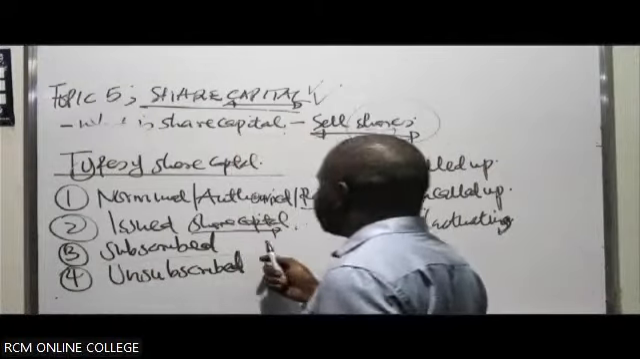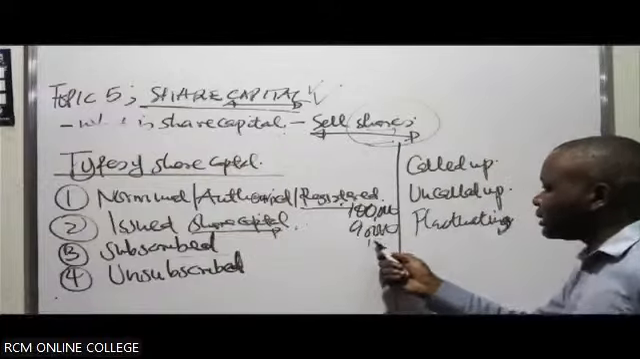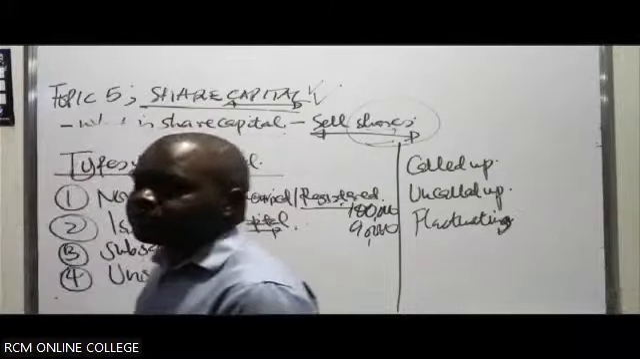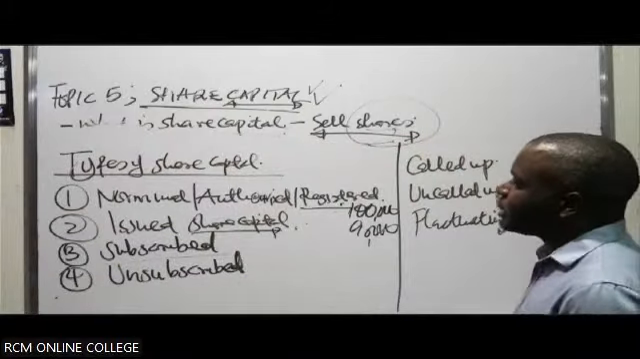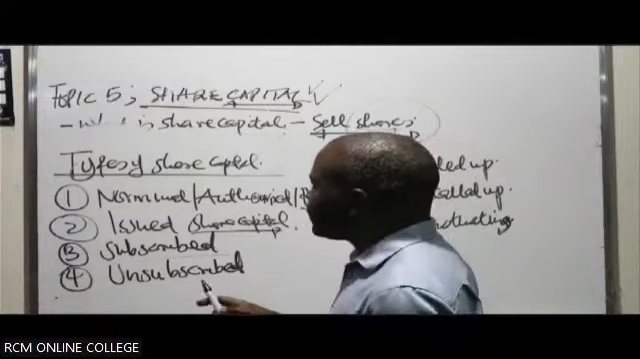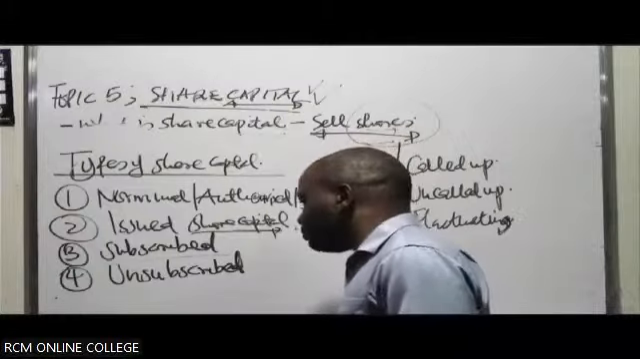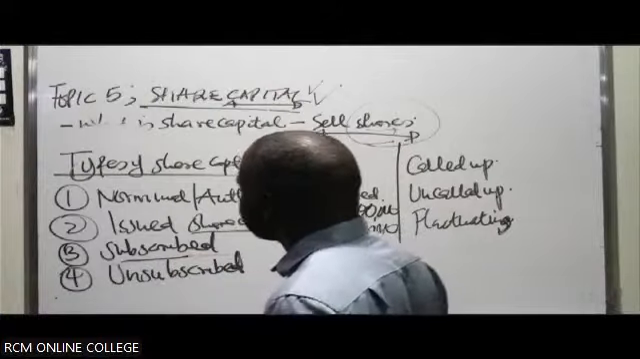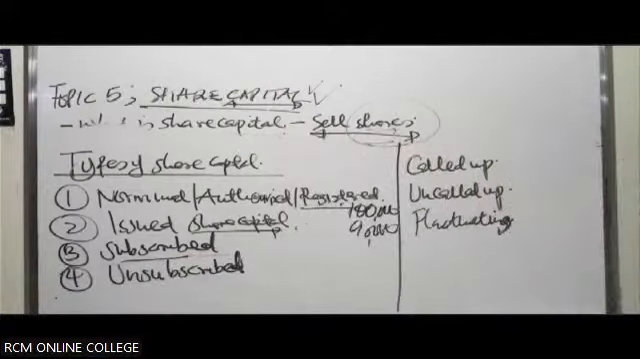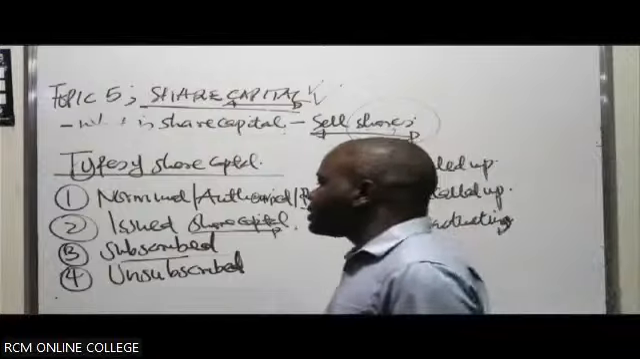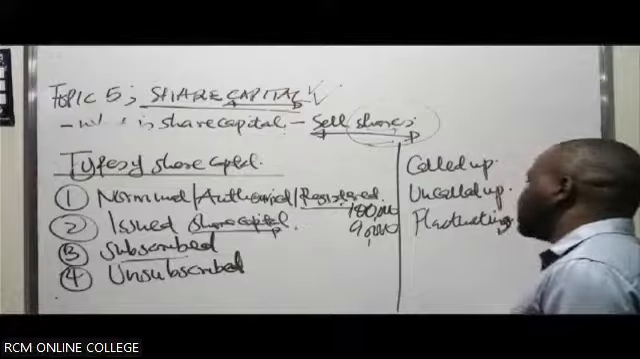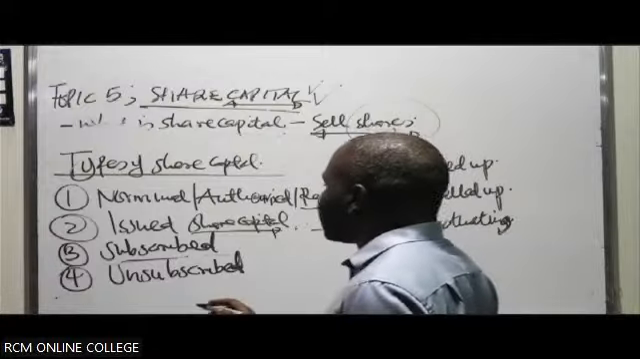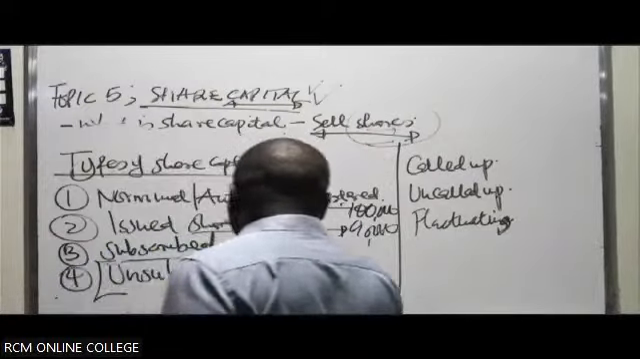Then subscribed. Once the company has issued the shares, maybe 90,000, there will be applications for allotment. People will apply for allotment. The part of the share capital which has been subscribed for is what we refer to as the subscribed share capital. So the part of the share capital which has been applied for allotment is the subscribed share capital. If it is not fully subscribed, we can have a portion of the share capital which is yet to be applied or subscribed for.